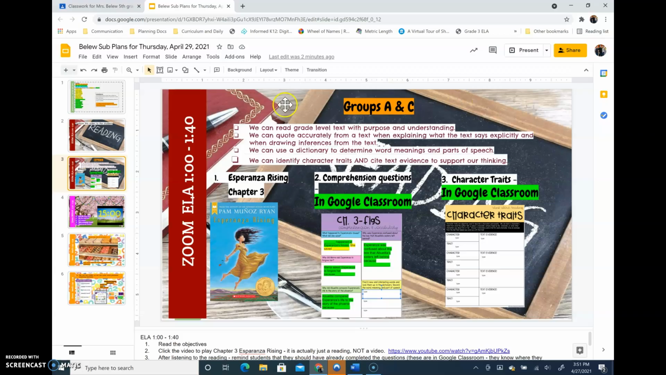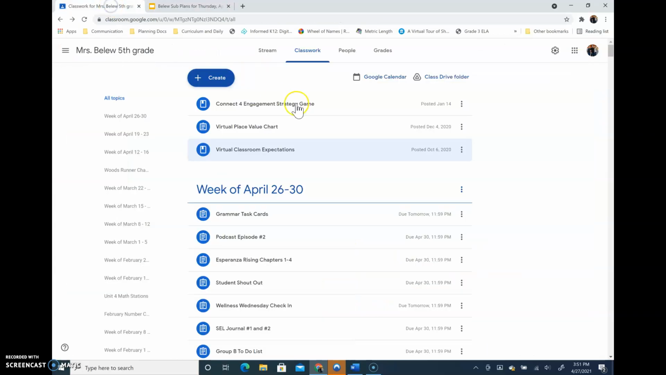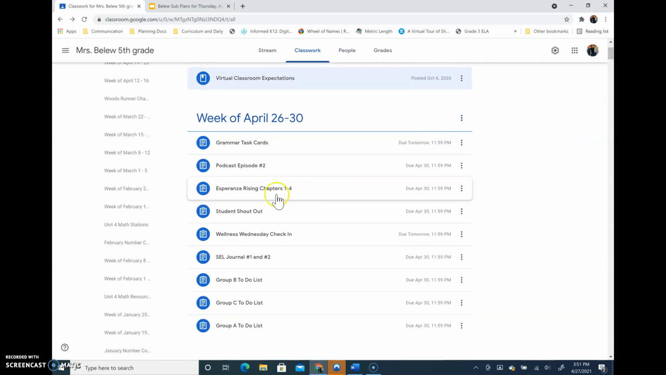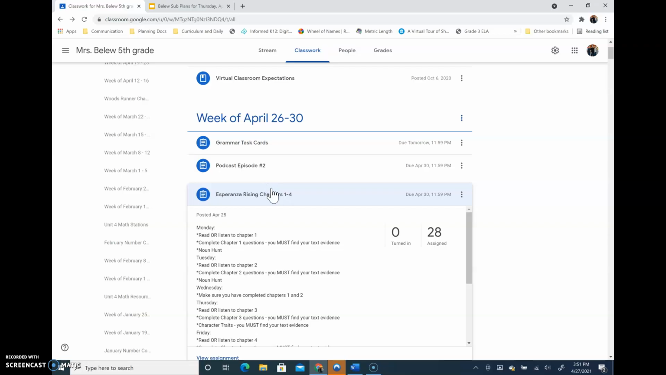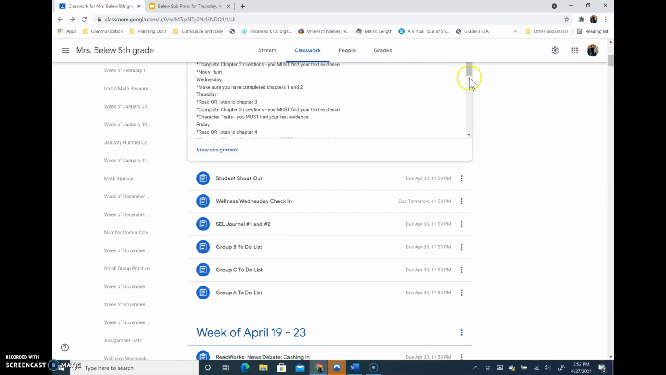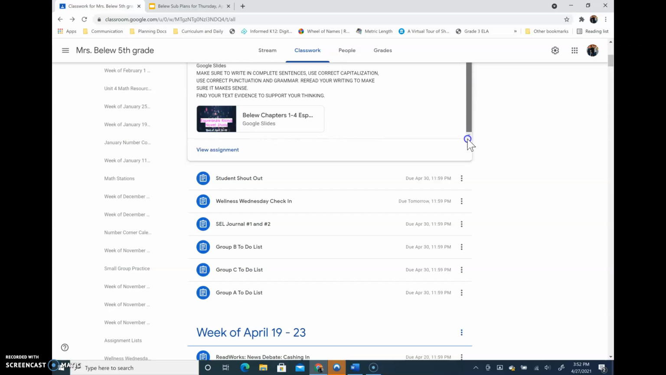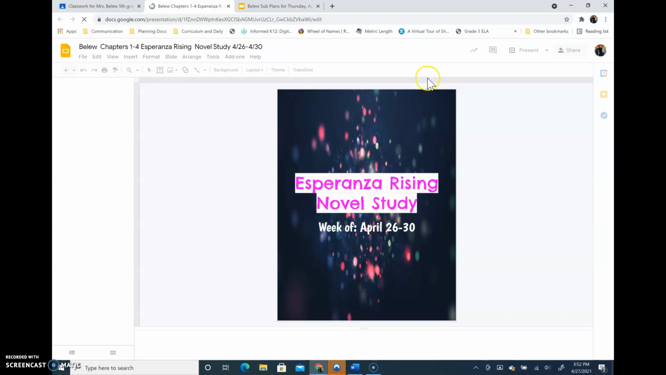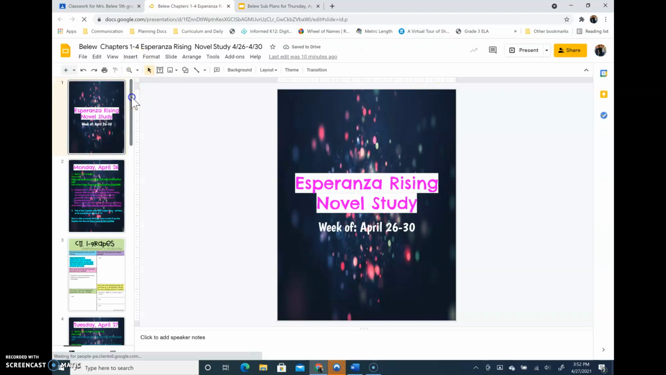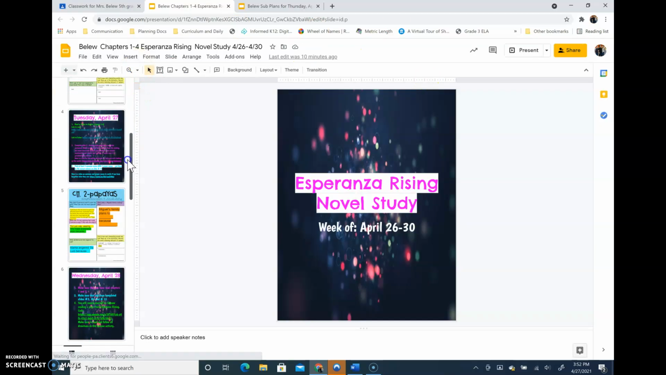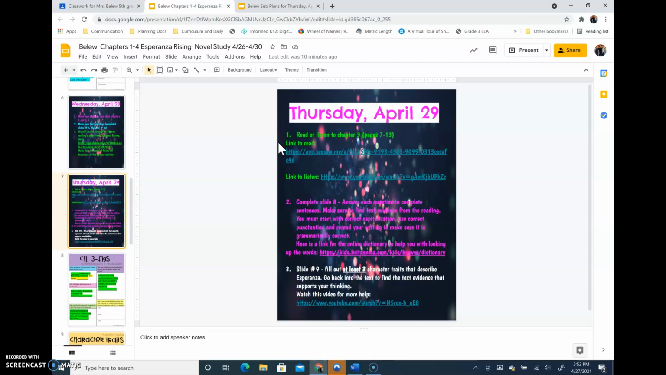So today, what you will need to do is you're going to go to Google Classroom and you're going to click on your Esperanza Rising chapters 1 through 4 file. Same file we've come back to every single day. You're going to open it and you're going to scroll down to slide 7, and that is Thursday's directions.